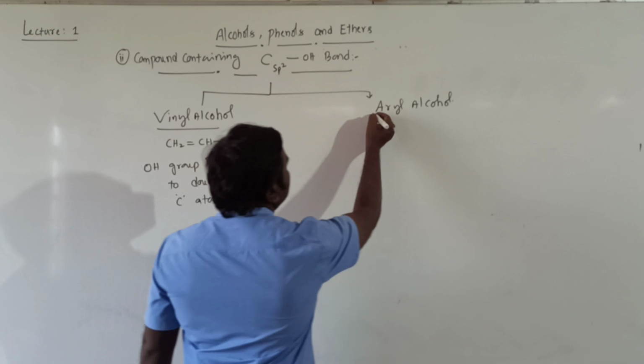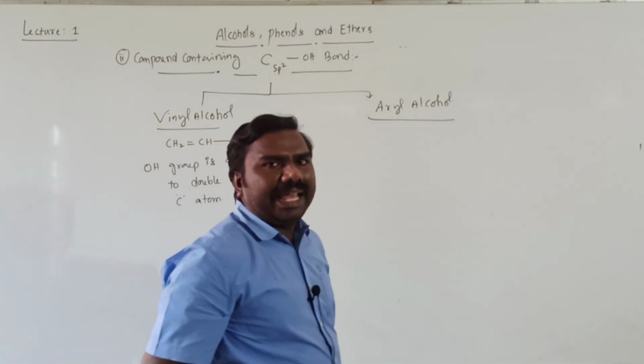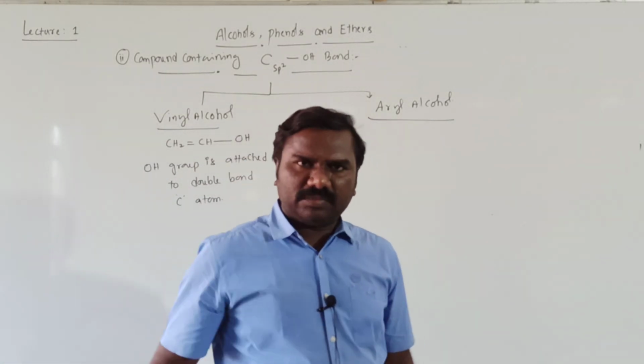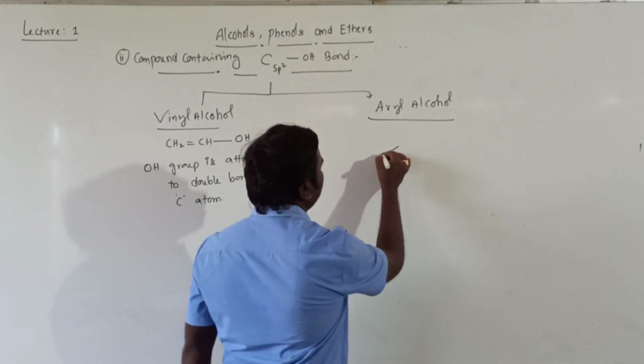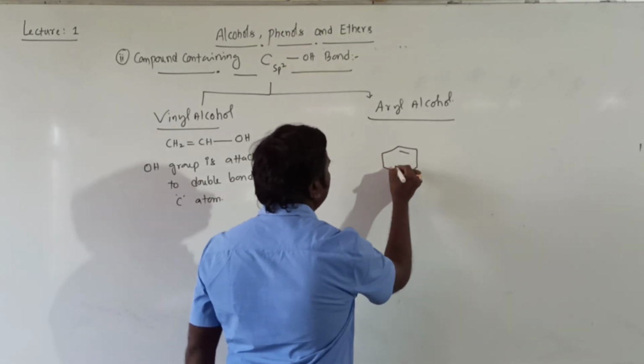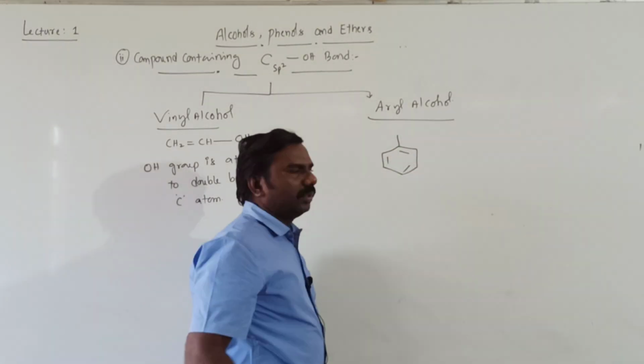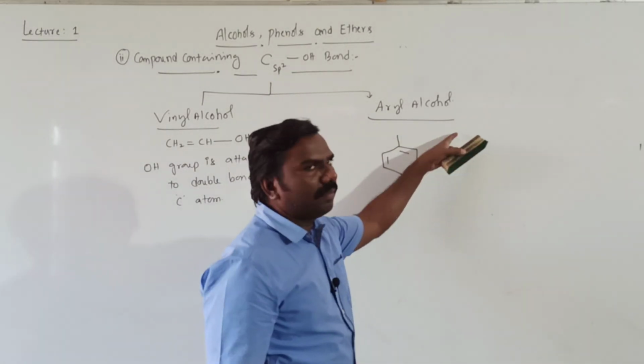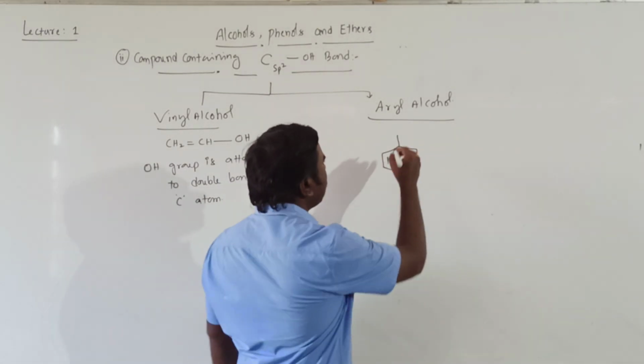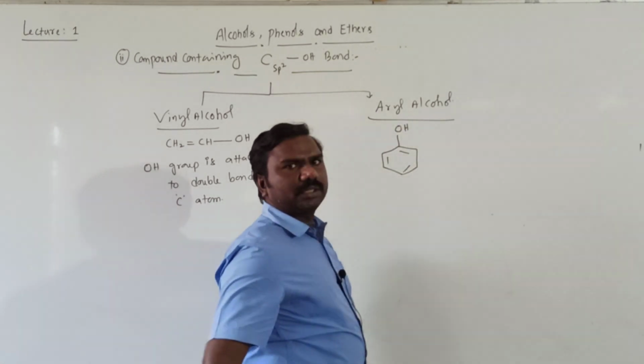Next, aryl means arene. Arene means a benzene ring. Aryl means one hydrogen is removed from the benzene ring. Here one hydrogen is removed, and all the other hydrogens are available; I didn't draw them. This hydrogen is replaced by OH.